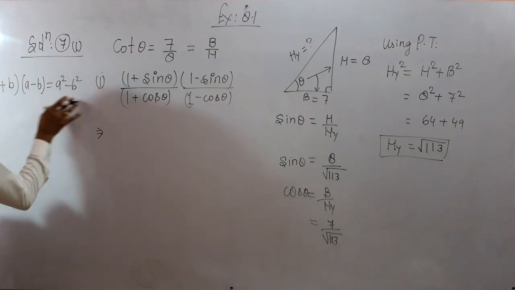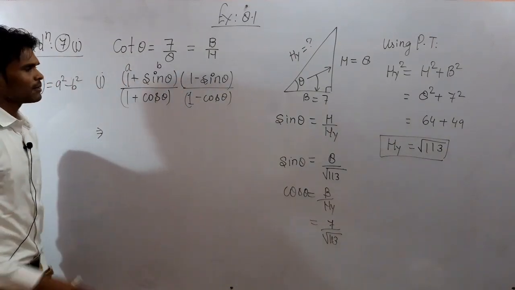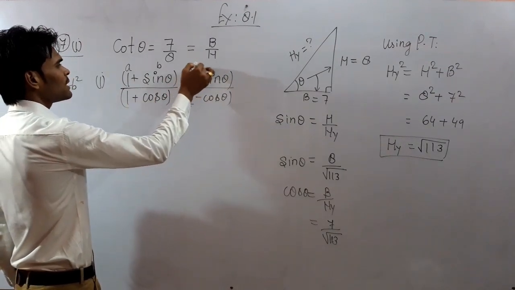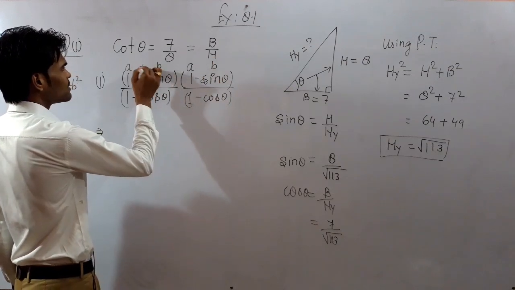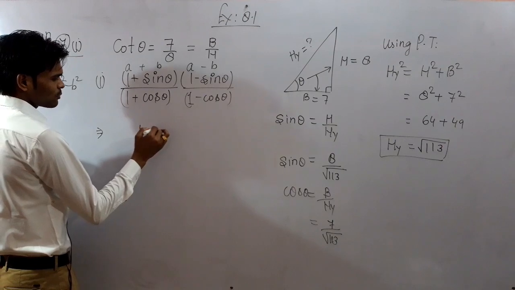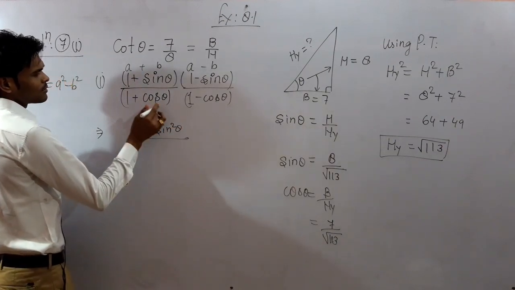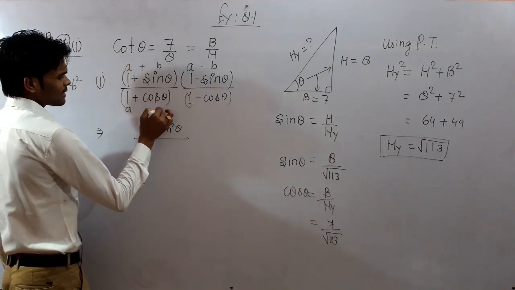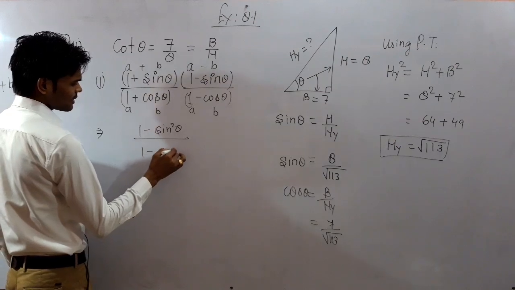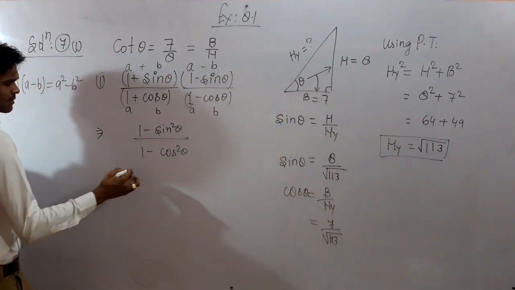Using this identity over here, considering 1 as a and sine as b, it will be 1 minus sine square theta, upon 1 minus cos square theta in the same way.